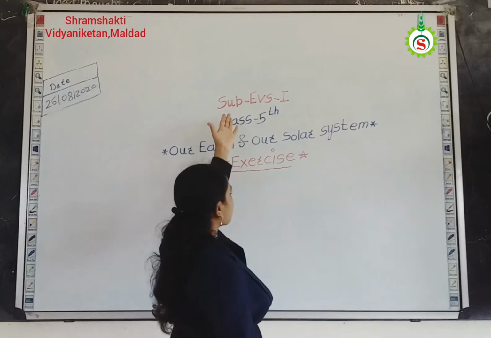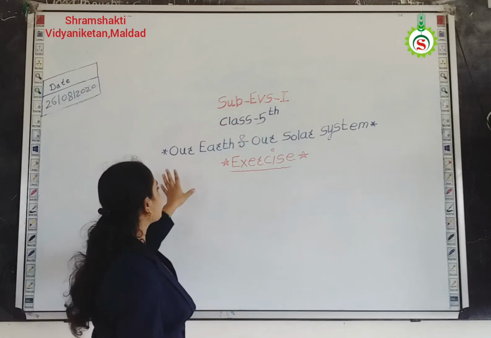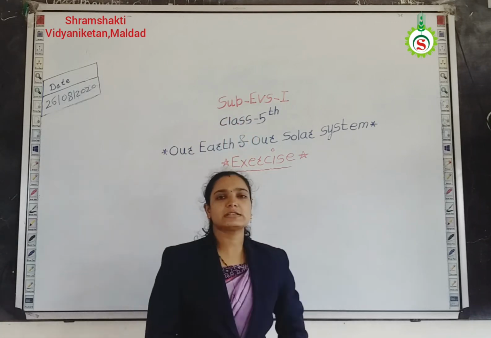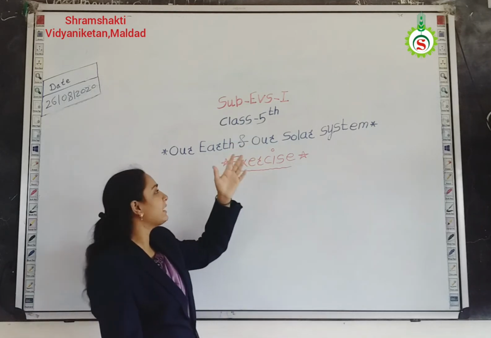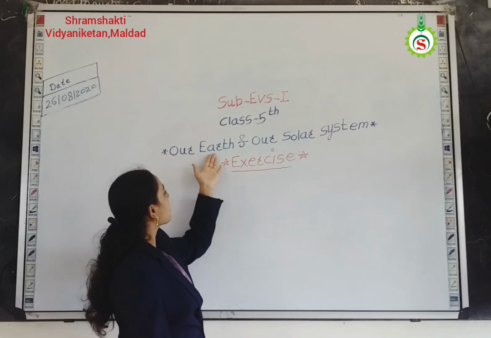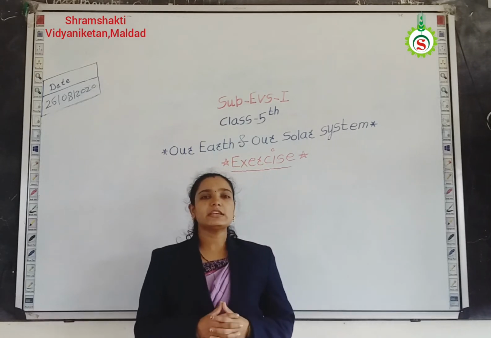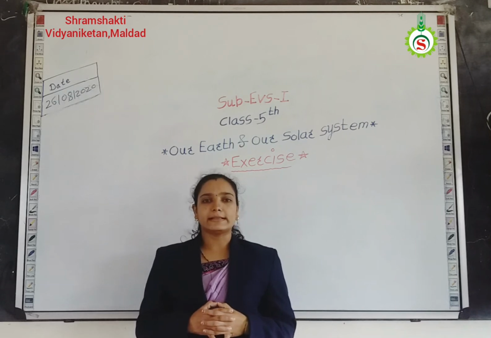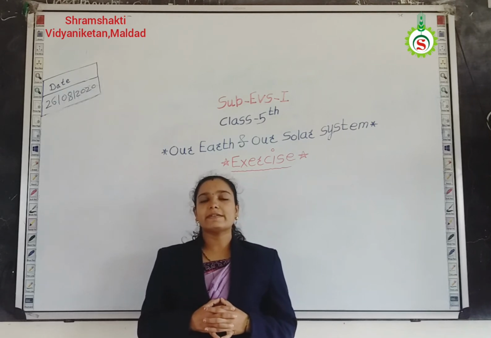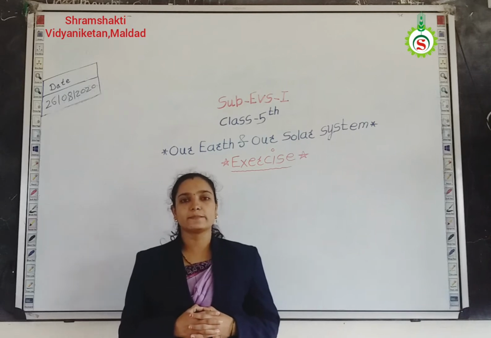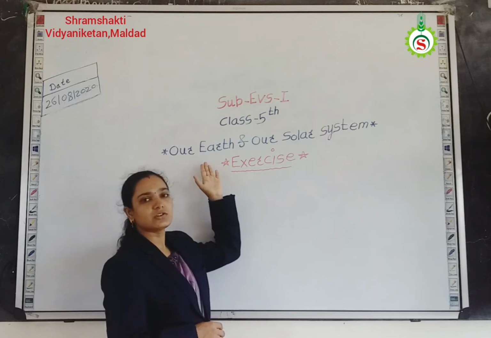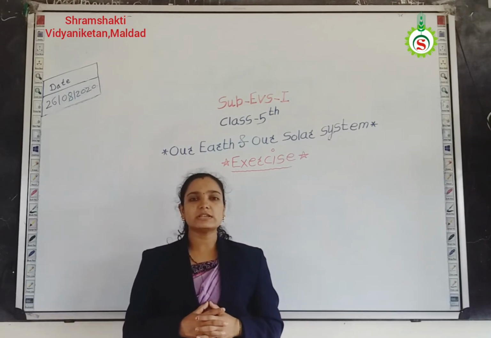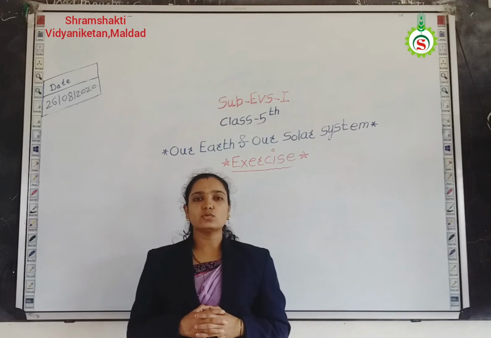Students, our 5th standard EVS first subject and chapter is Our Earth and Our Solar System. In some previous lectures, we learned this chapter, which means we completed all of this chapter. In this chapter, we learned about satellites, dwarf planets, gravity and also the solar system. So in this lecture we have to solve the exercise of this chapter. You see the questions in your textbook. I will tell you the answers of these questions.